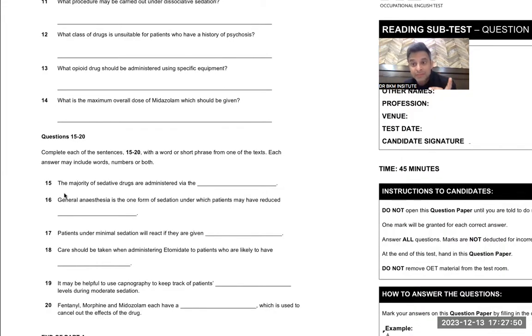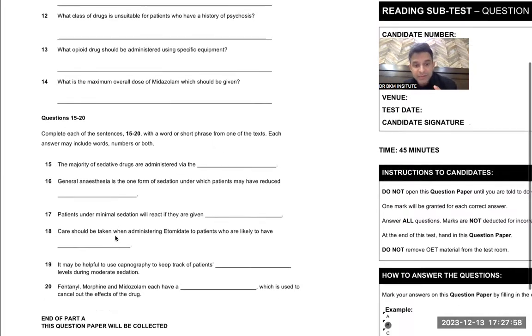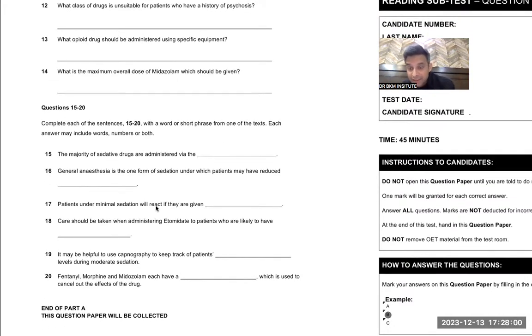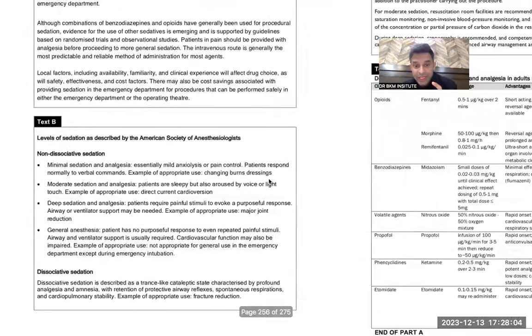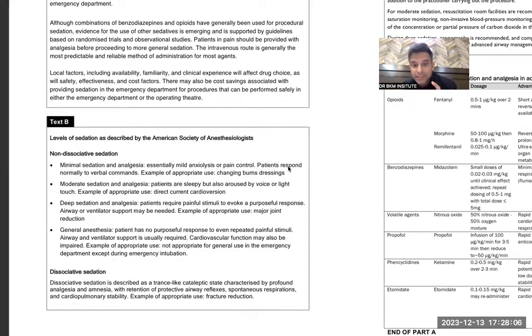First of all, I just pick the keywords. I do not try to understand the information. Now I will try to understand the information: patients under minimal sedation will react. Then I went on to this blank. I understood patient respond. Respond means action. When somebody asks us, we respond, we react.